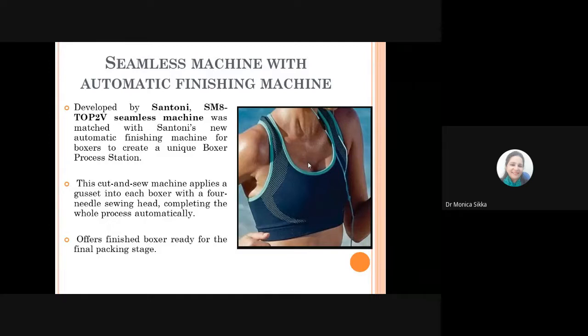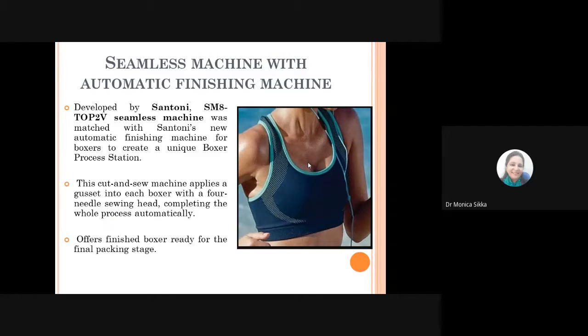You are doing the manufacturing and the finishing of the product on the same machine. With the earlier machine that we were talking about, you produce the whole garment fabric there, and then you have to go for the finishing process. This actually has a process station attached with the seamless machine, where the finishing of the material will happen, and straight away the final product which comes out can go for the final packaging stage.